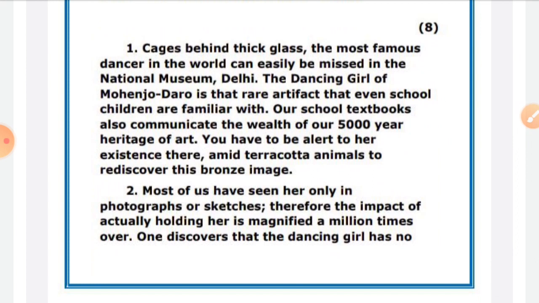Caged behind thick glass, the most famous dancer in the world can easily be missed in the National Museum, Delhi. The dancing girl of Mohenjo-daro is that rare artifact that even school children are familiar with. Our school textbooks also communicate the wealth of our 5,000 years heritage of art. You have to be alert to her existence there amid terracotta animals to rediscover this bronze image.